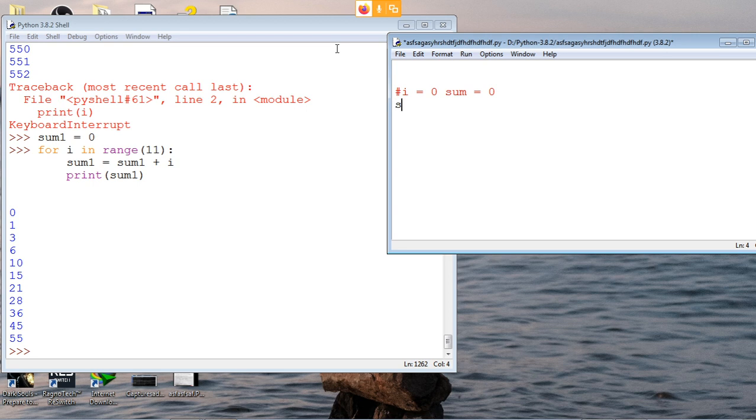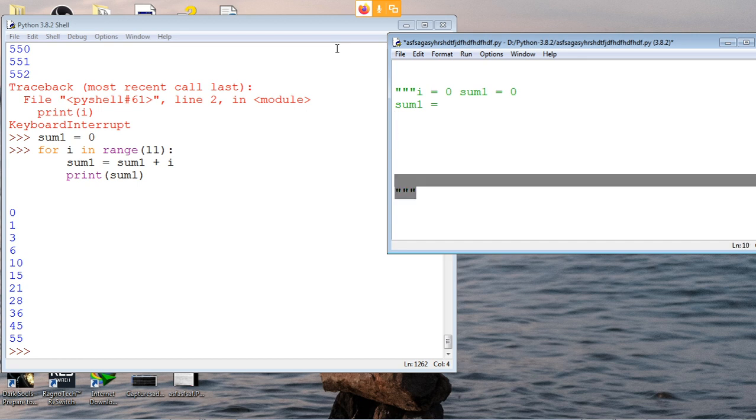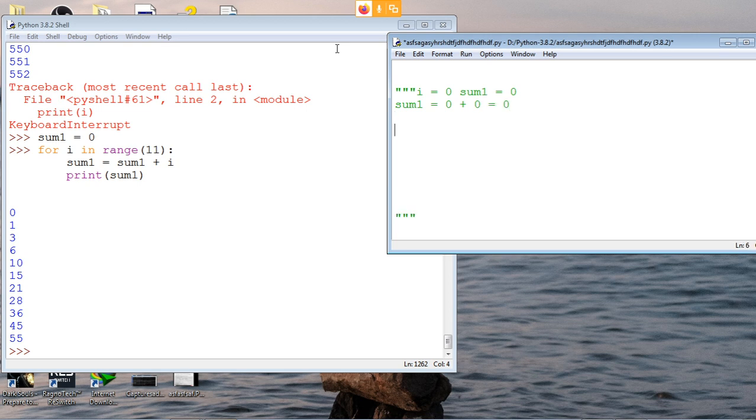So inside the loop, sum1 will be sum1 plus i. We know sum1 is 0 and i is also 0, so 0 plus 0, the answer will be 0.